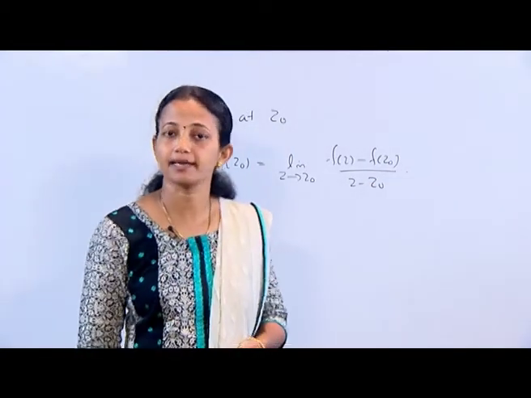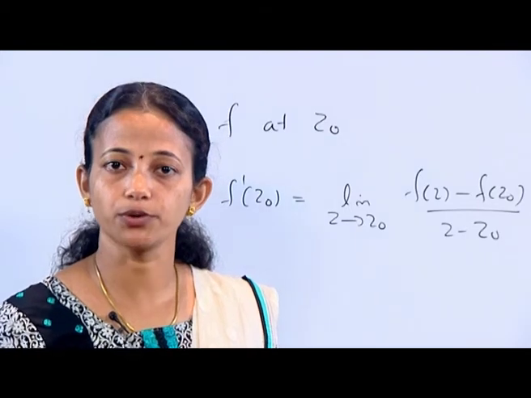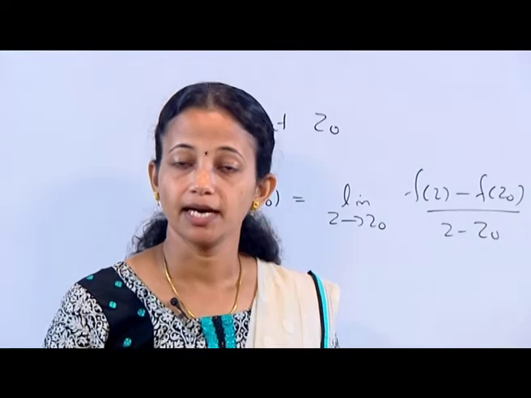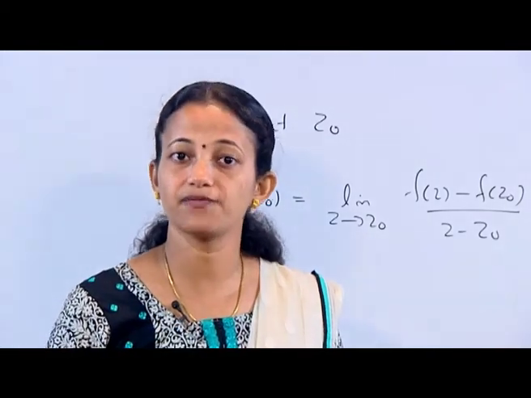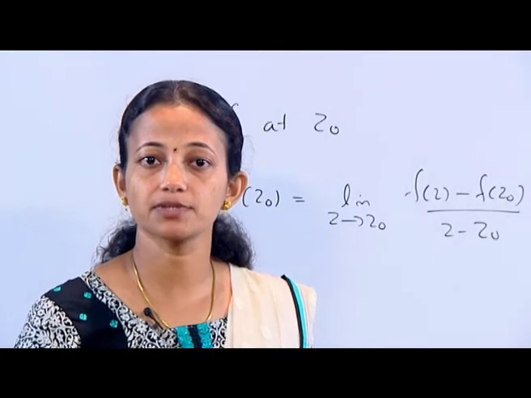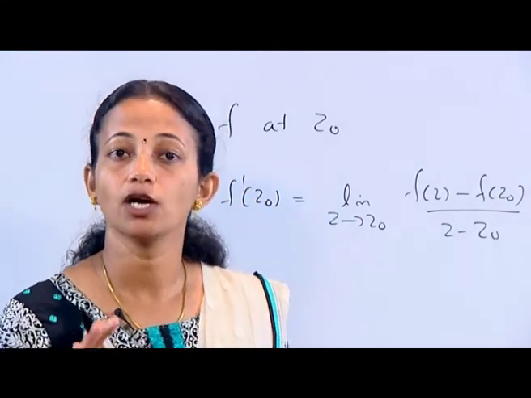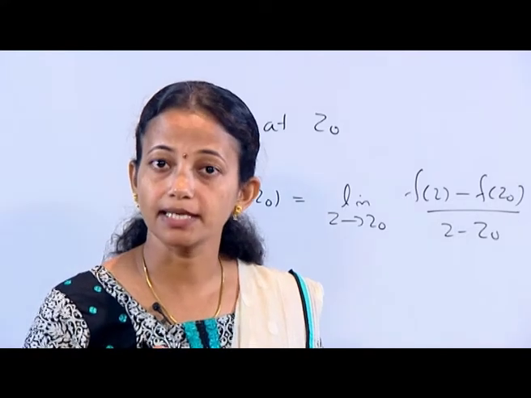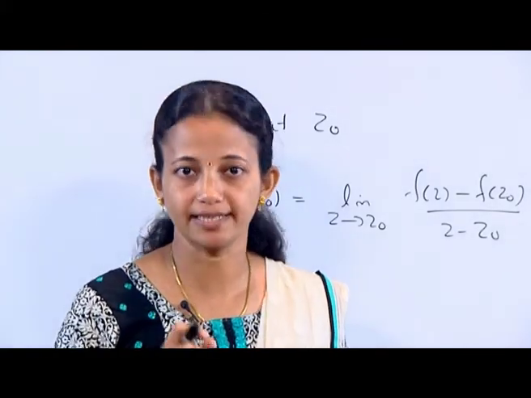provided this limit exists. In order to introduce integrals of f of z in a fairly simple way, we first consider derivatives and definite integrals of complex valued functions w of a real variable t.